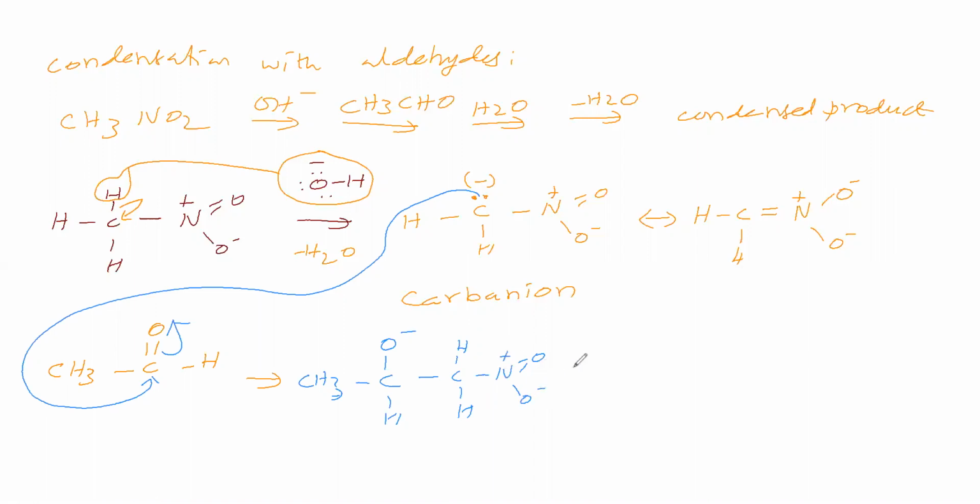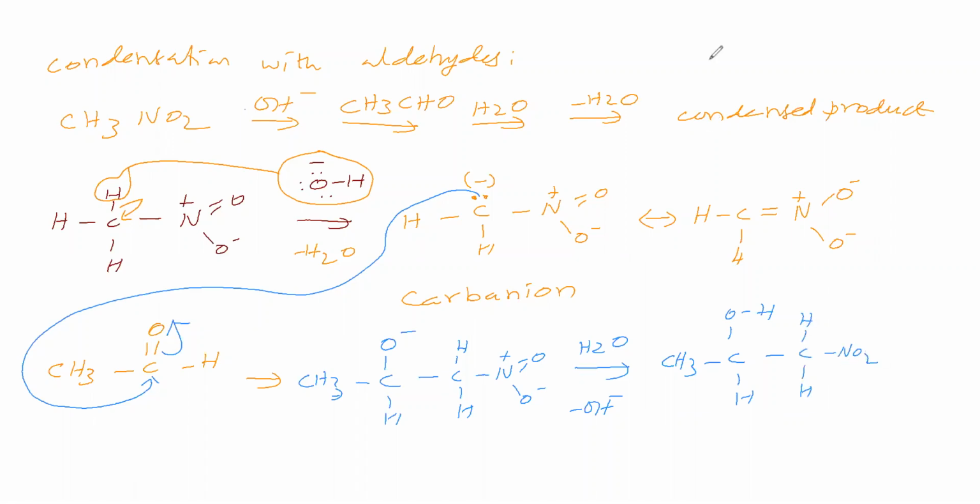Then this O minus is a strong base, so it abstracts a proton from water. Water gives a proton to this O minus, therefore water becomes OH minus and leaves. This O minus becomes OH. So we can write CH3, CH, this OH, then CH2, and this NO2.